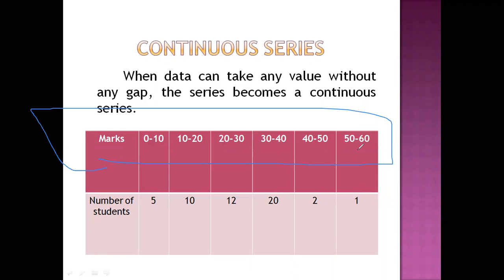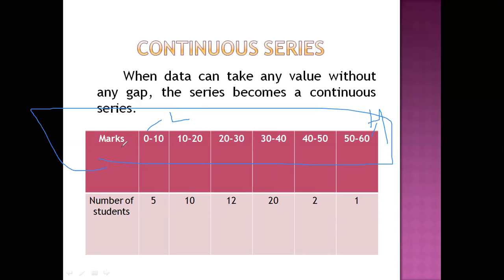The series dealing with a continuous variable is called a continuous series. A continuous variable is one which can assume any conceivable fraction of value within a range. Now you can see the range implies the lowest value, this is the lowest value, and this is the highest value.